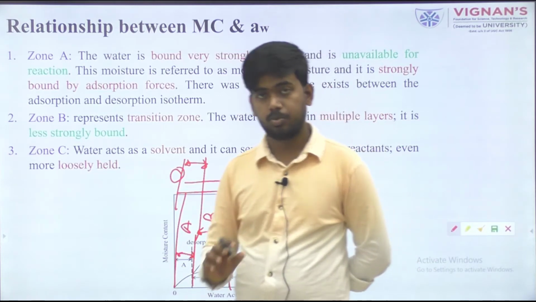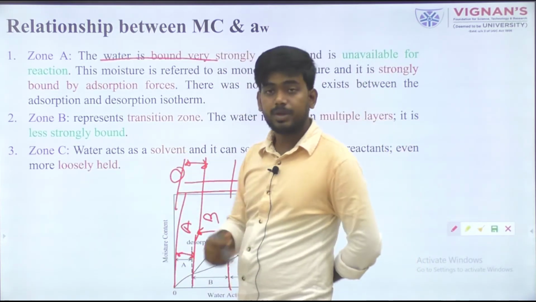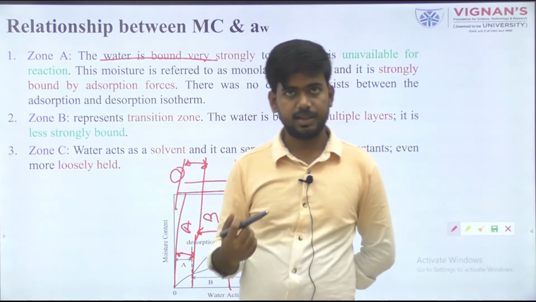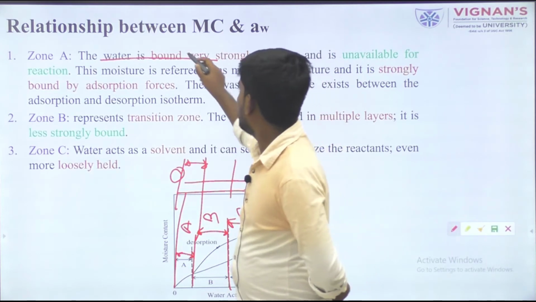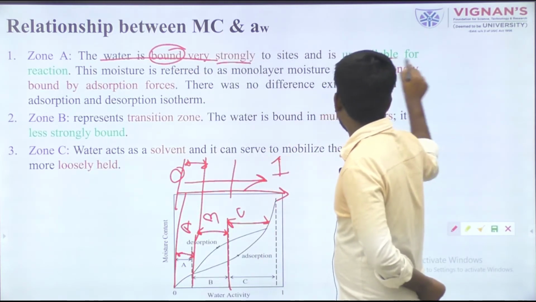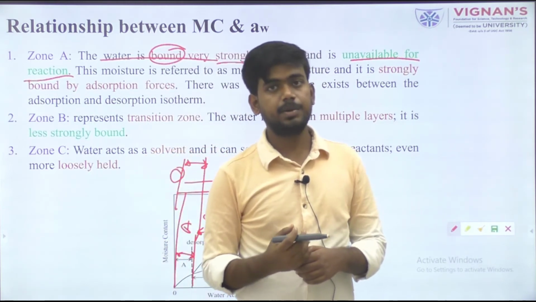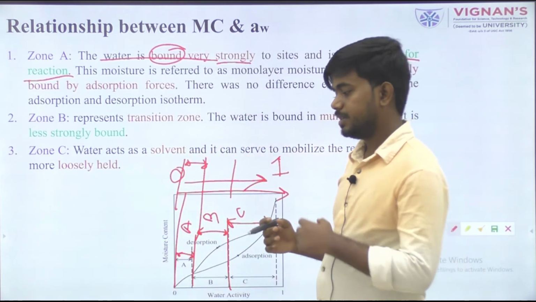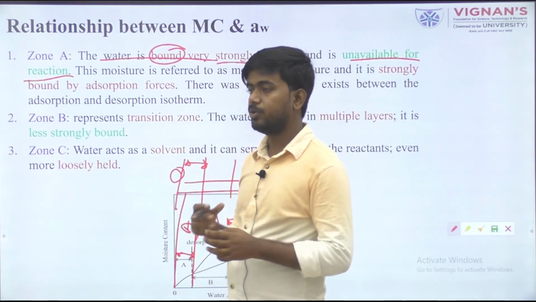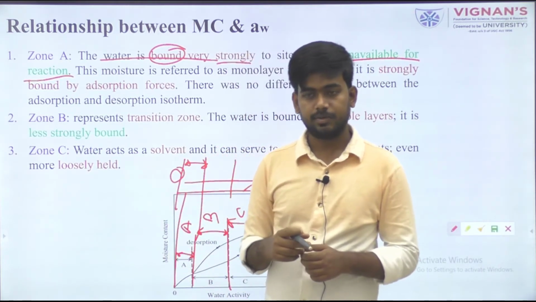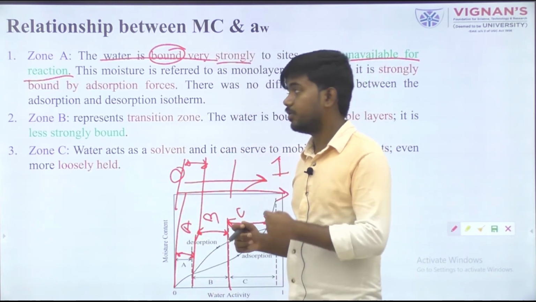So it means the product has less moisture content. Zone A means whatever water is present in zone A is strongly bound and unable to react. These types of water may be present in the internal molecules of this food material, or in different types of chemical composition.